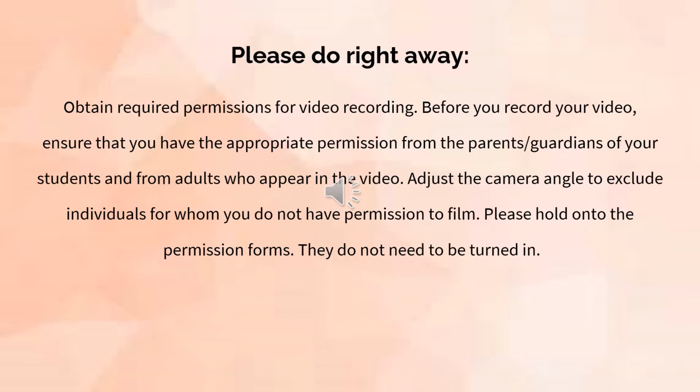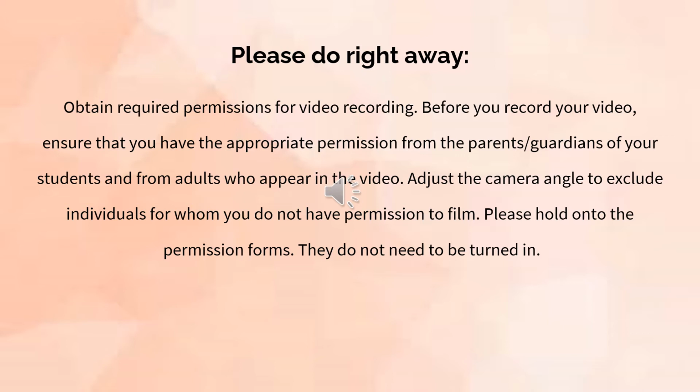Something that you want to make sure that you do right away, if you haven't already done it during Task 1, is you need to obtain permission to record students. You may not, under any circumstances, record a student who does not have their parental permission to be recorded. You need to have at least 4 students for EdTPA to give you back the form, and you should not have on video any student whose parent says no or does not get you the form. So you want to make sure that you get those forms in right away. You'll find the form that we use on your Blackboard course.